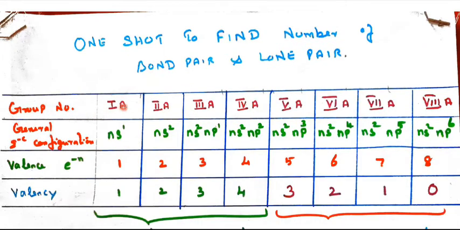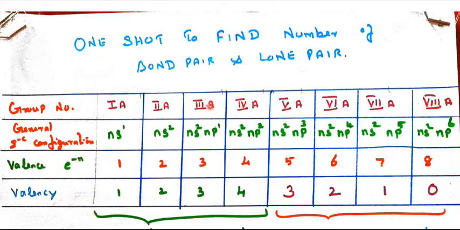Group numbers 1A to 8A, and the general electronic configuration I have written here: ns1, ns2, and for 3A ns2 np1, and for 4A, 5A, 6A, 7A, 8A, ns2 is common.